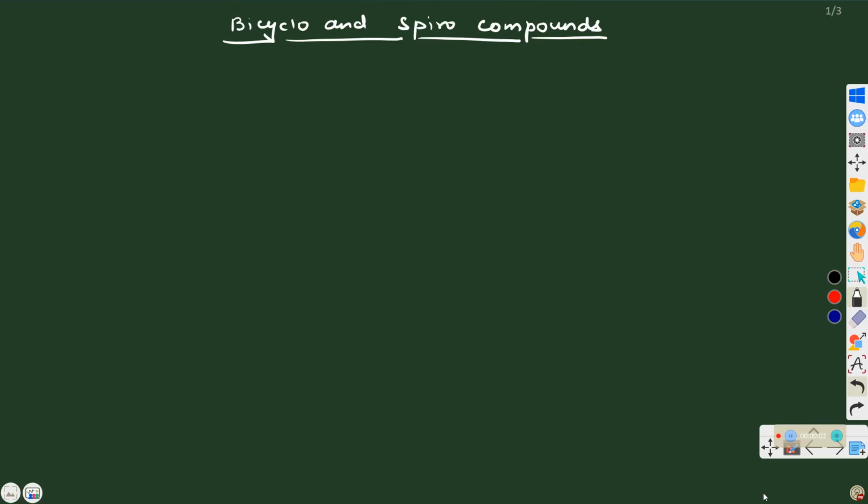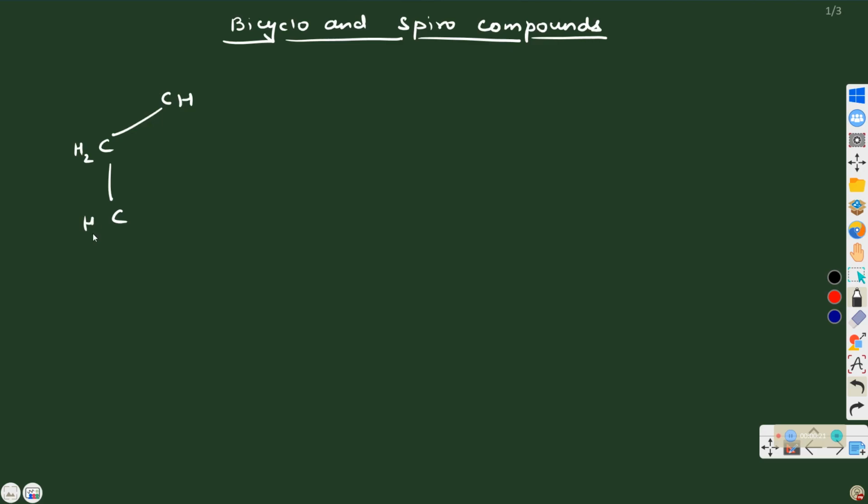Hello everyone. Today we are going to understand the structure of Bicyclo and Spiro compounds. Let us take one example. Here there are two rings. Bicyclo compounds have two fused rings with the help of a bridge.